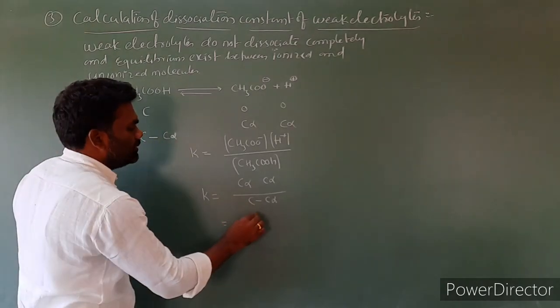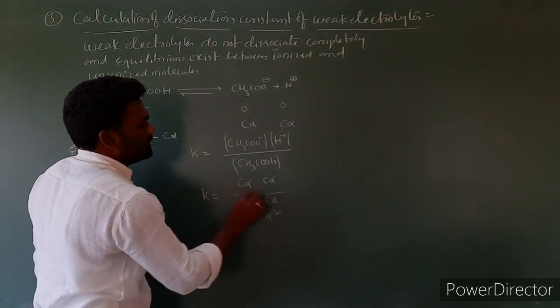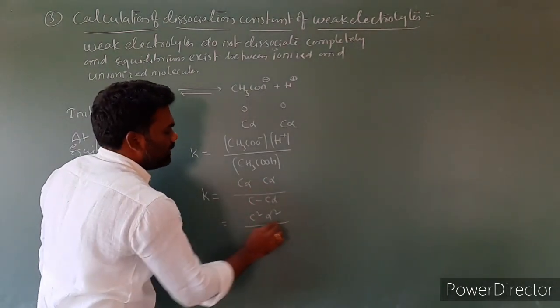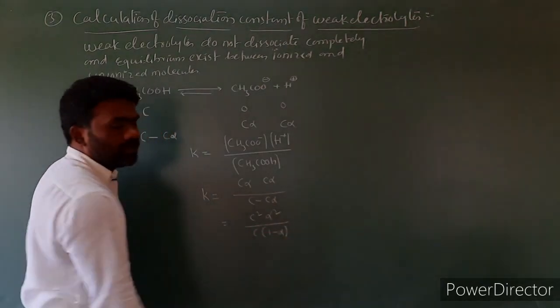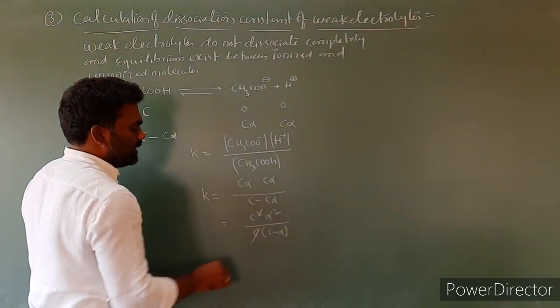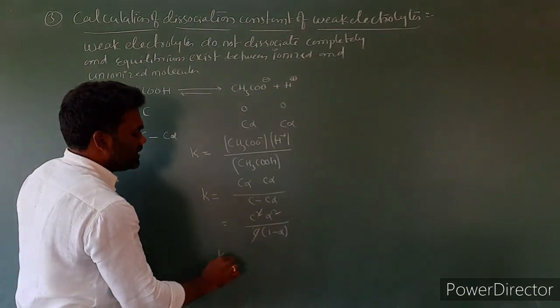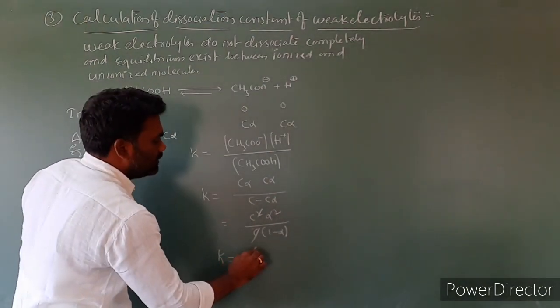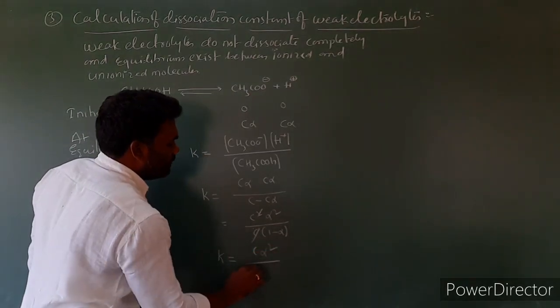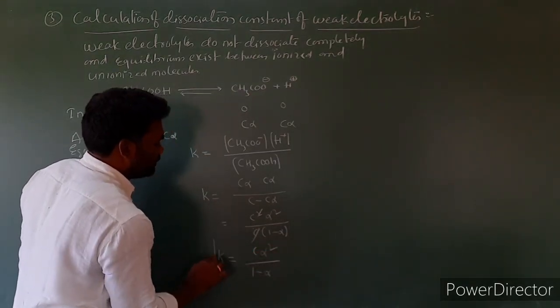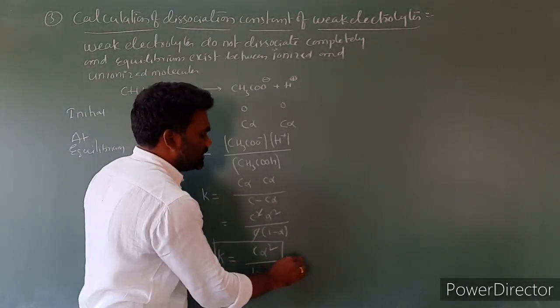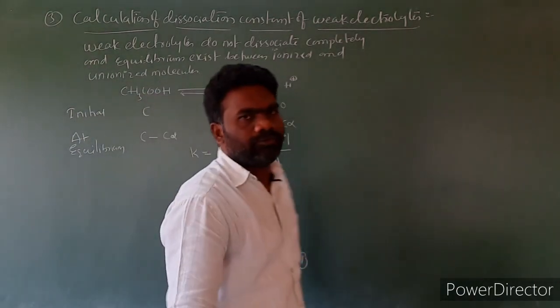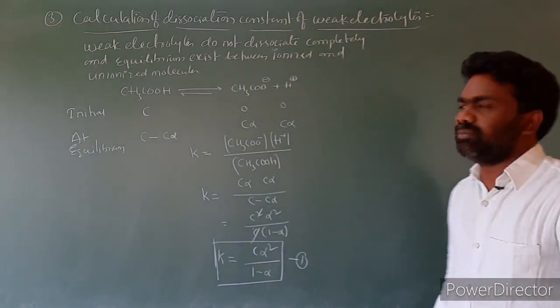That is equal to C square alpha square by C into 1 minus alpha, taking C common. Here C will get cancelled. Then K is equal to C alpha square by 1 minus alpha. I'm labeling this as equation number 1.